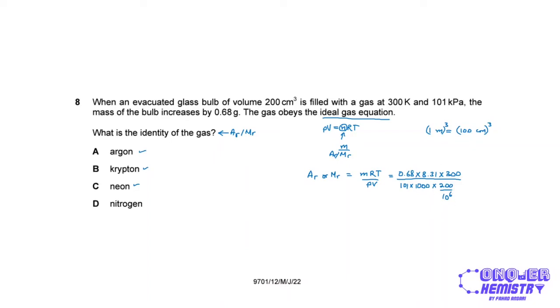So once I solve this entire thing, the Ar or Mr, whatever it is, comes out to be 83.9. Now I'm going to check the periodic table and see if either of these noble gases has an Ar of 83.9. Turns out that it is actually krypton. So it's going to be option B. It has been identified using its Ar that we calculated from the ideal gas equation.